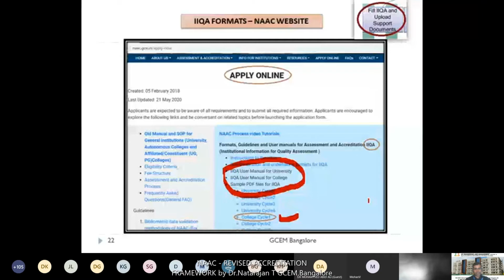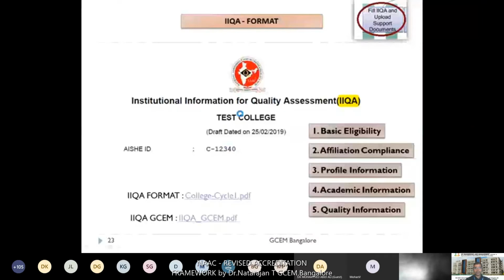Just a minute. Yeah, this is the format for the IAQA.